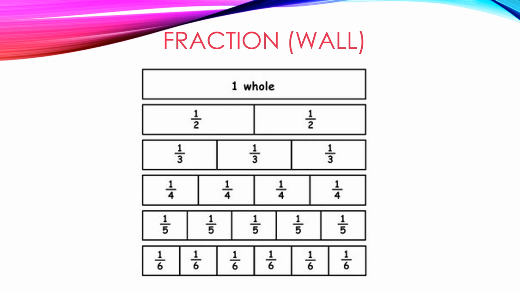Fraction wall. One whole. It looks like a bar, correct? Let me guide you through each of the bars first. When you see one whole, it means one big whole thing, which means they didn't cut it. Did they cut the first whole? Wait, guys, let me draw this for you.